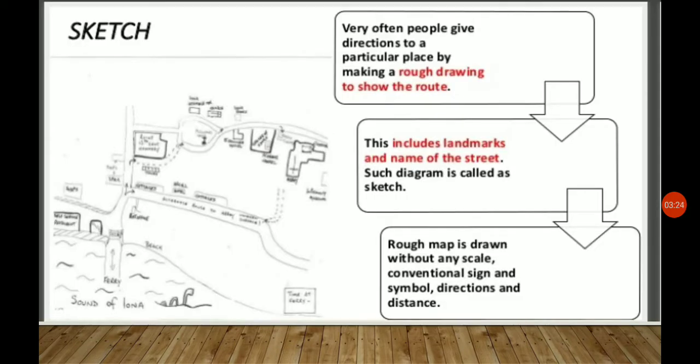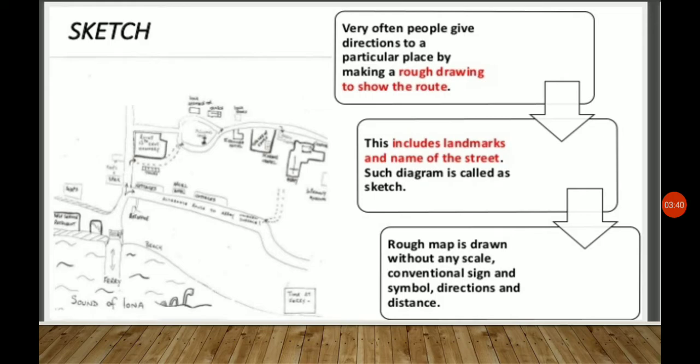You can see here there is a rough sketch, and it is often used to show the direction for people. It gives directions to a particular place by making a rough drawing to show the route.